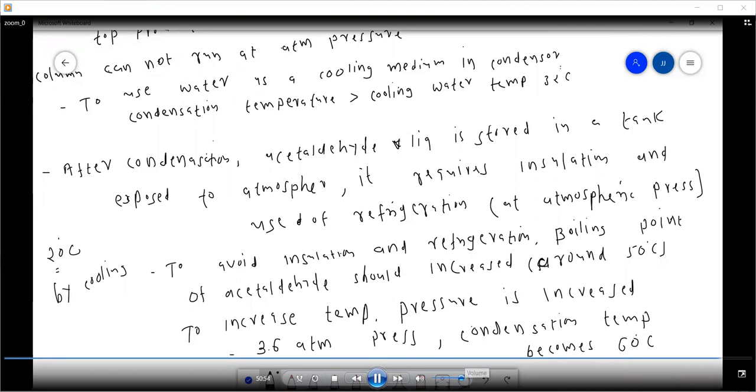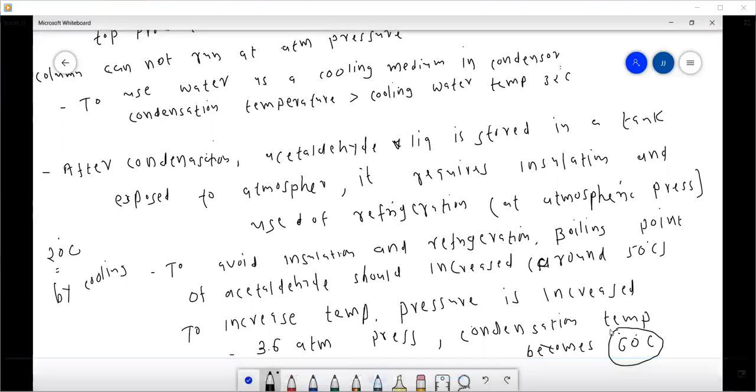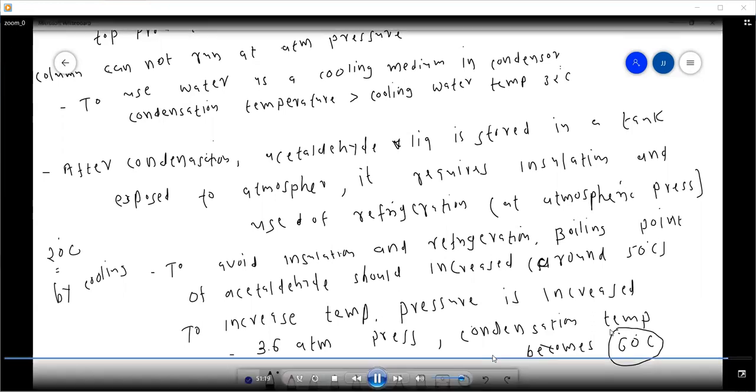So in this case, 3.6 atmosphere pressure is maintained in the distillation column so that its boiling or condensation temperature becomes 60 degrees centigrade, so that we can use water as a cooling medium.